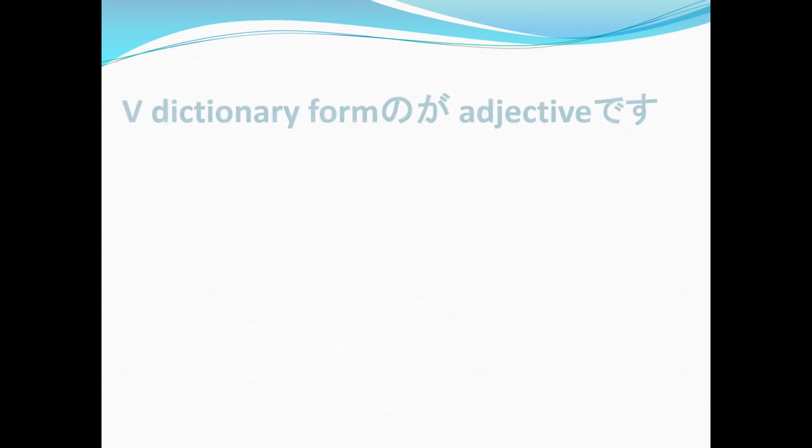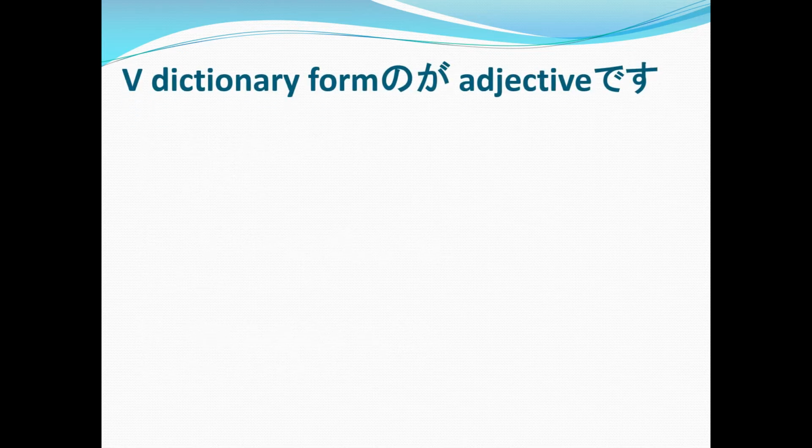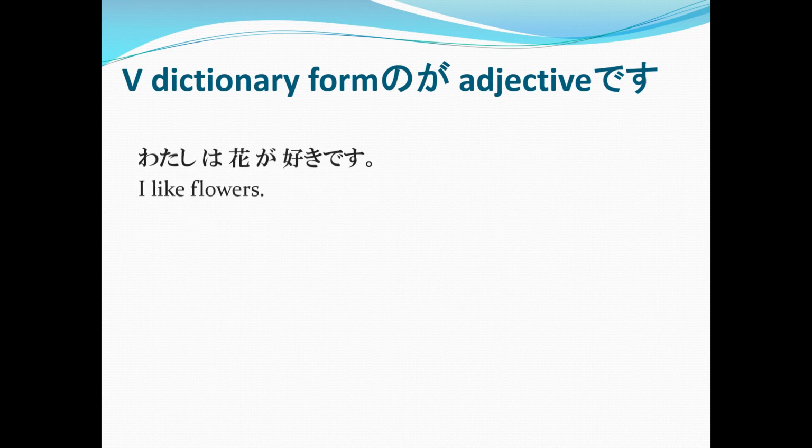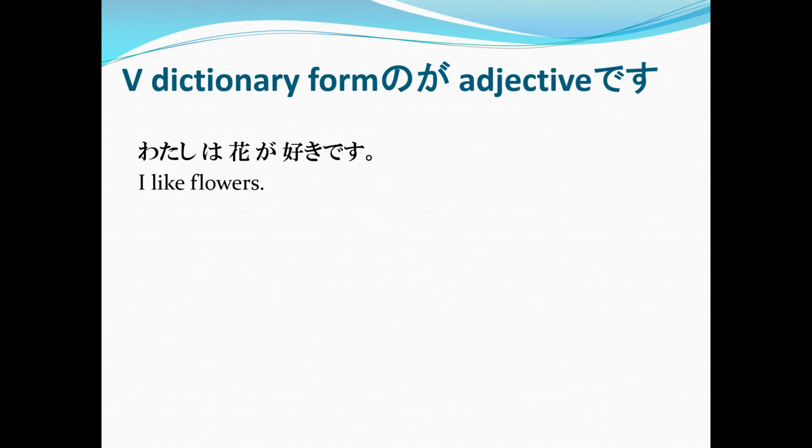Now, how about verb dictionary form no ga, adjective desu? Now, let me give you examples again. Watashi wa hana ga suki desu. I like flowers. It's how we typically say when we like something, right? Now, let's be more specific. What part that involves flowers do you really like?